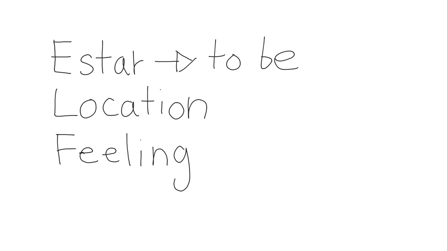Now, I want to point out that with these two things, where people are located and how they feel, those are things that change frequently, right? So where I am located right now, I'm actually at the school recording this video. But in just a few minutes, I'm going to leave and then I'll be located at my house.